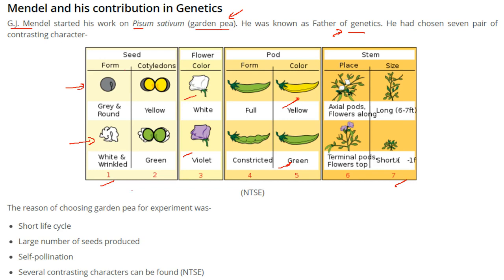Now the main reason why he chose garden pea for experiment is that the pea has a very short lifespan, around 2 to 4 weeks. The seeds produced are quite large in number. Then the cross as well as self-pollination capability of pea was the reason he chose it. And also there are various contrasting characters that can be found in garden pea.